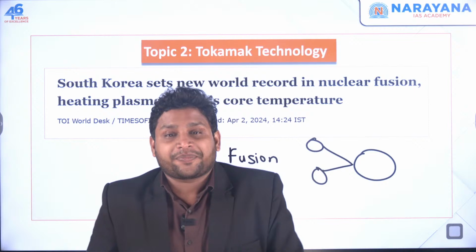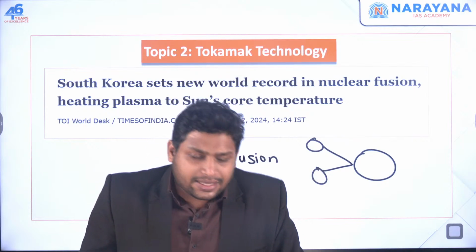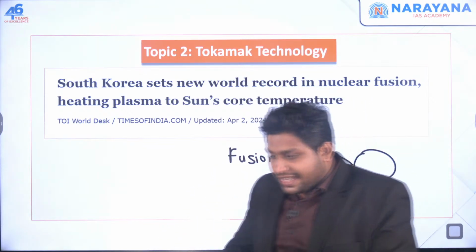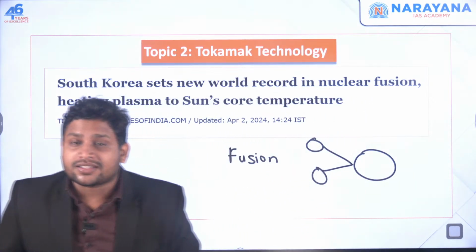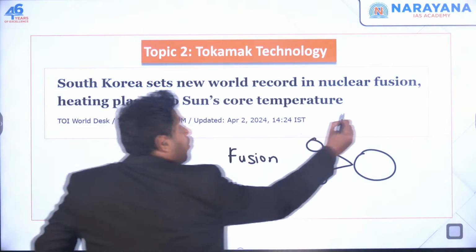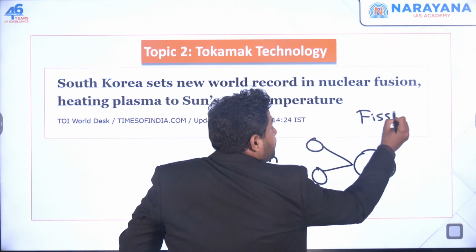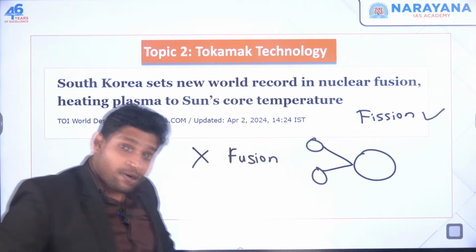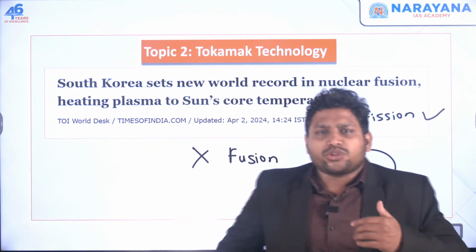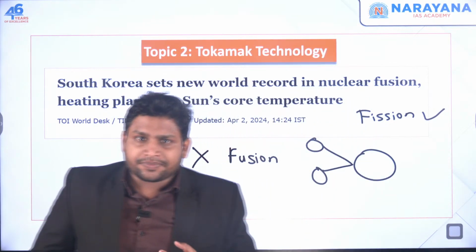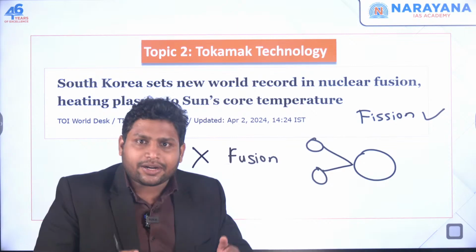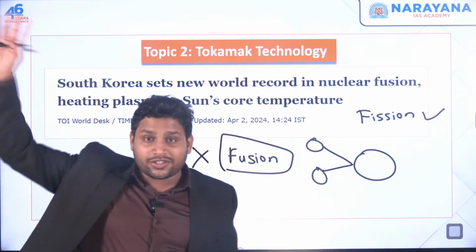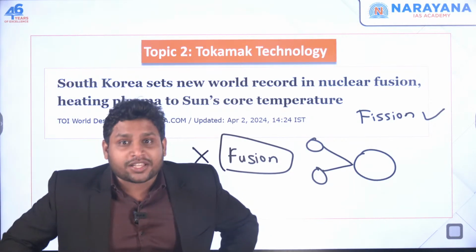taking place over there. Now, as I said, most of the countries, whatever electricity they are generating from nuclear power plants, they're making use of the nuclear fission process and not this nuclear fusion process. Why? Because nuclear fusion is not that easy for us to make take place. See, in the laboratory, let's say in this room, I try to go for the nuclear fusion process, which is obviously taking place in the core of the sun.